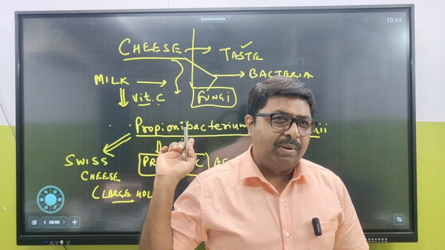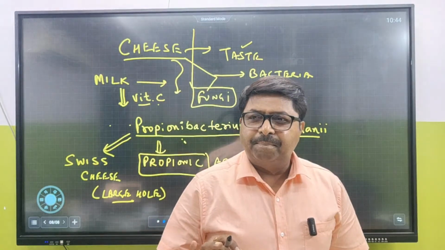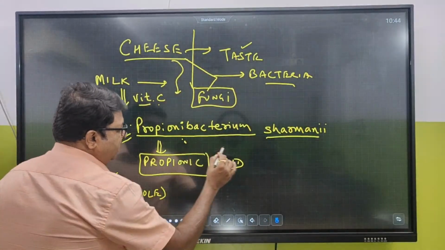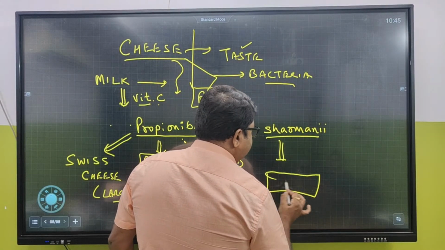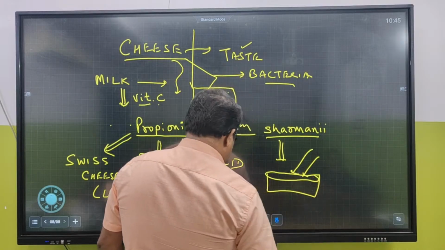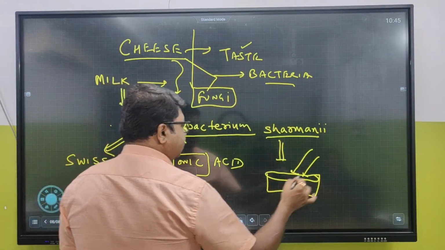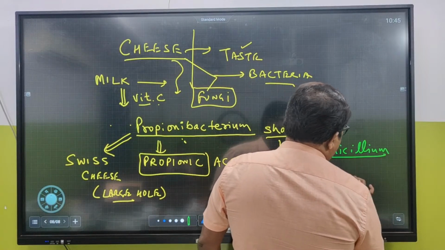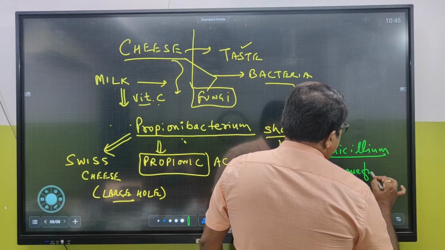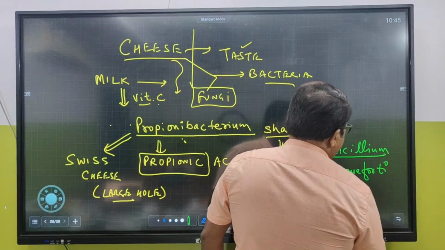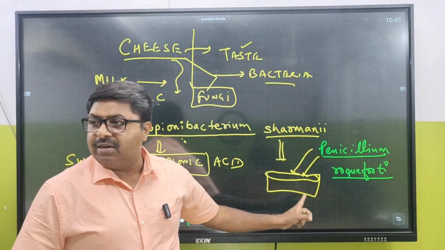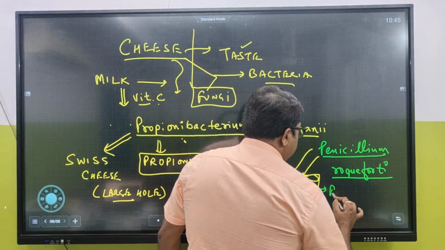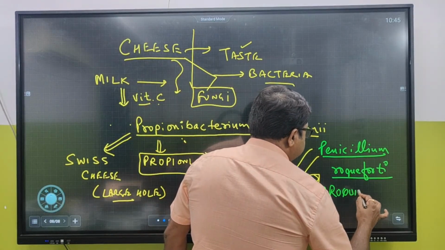We are going to study that today also under industrial usage. Fine. If the cheese produced by shermanii is infested by a special type of fungus named Penicillium roqueforti, then this cheese becomes Roquefort cheese.